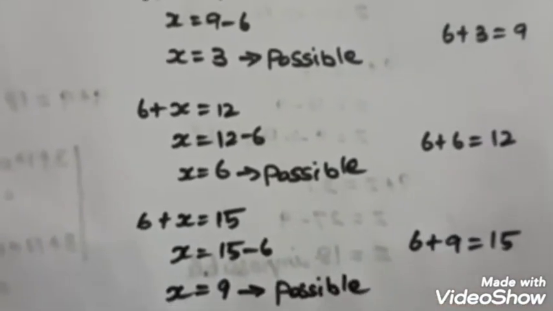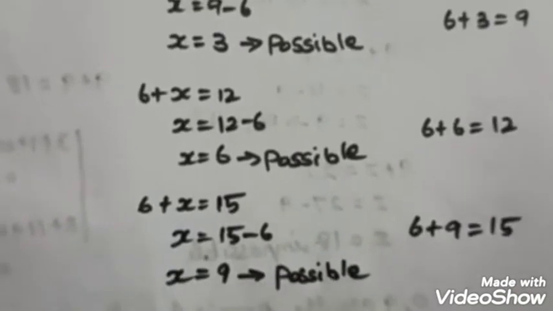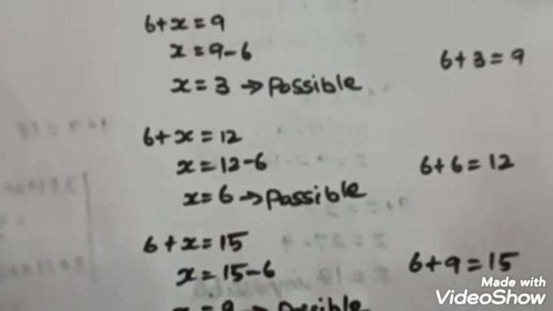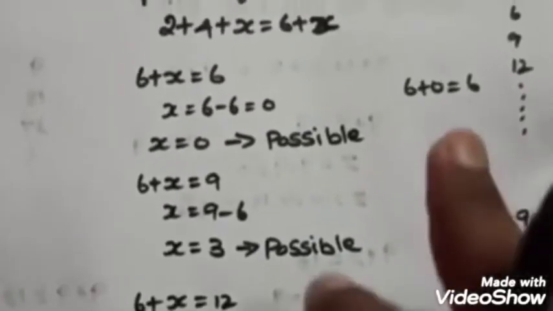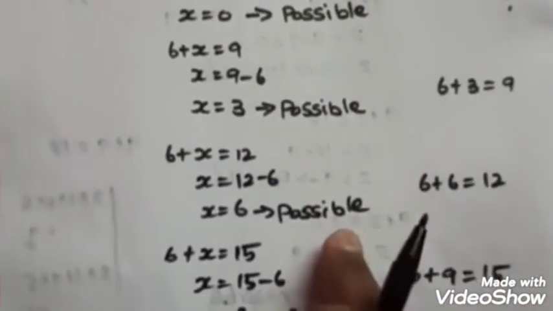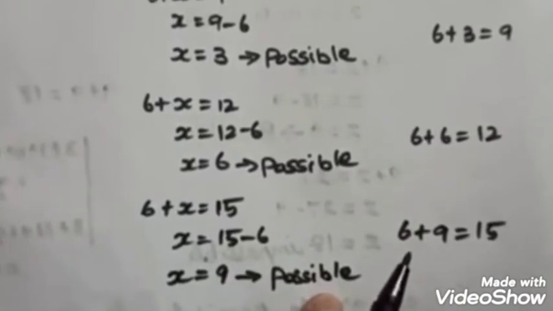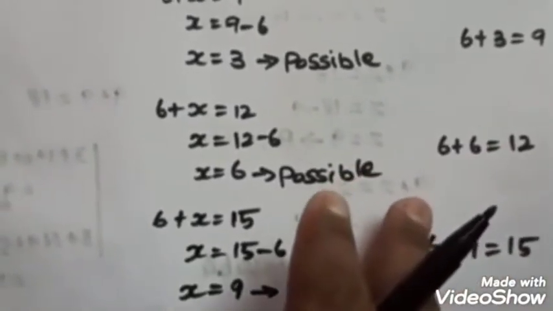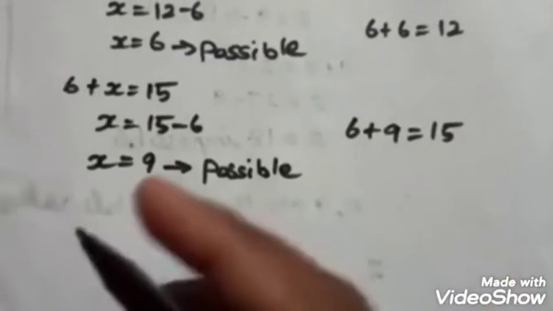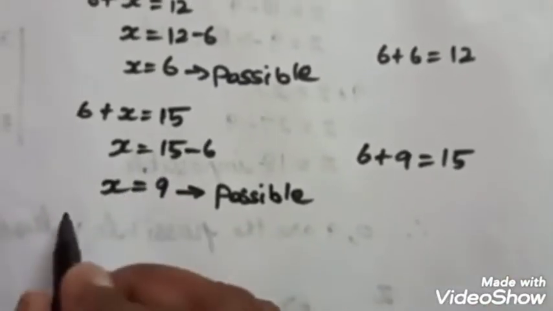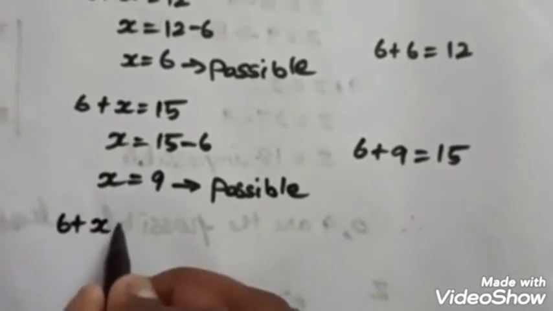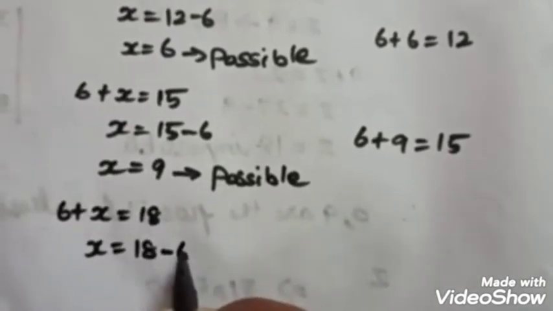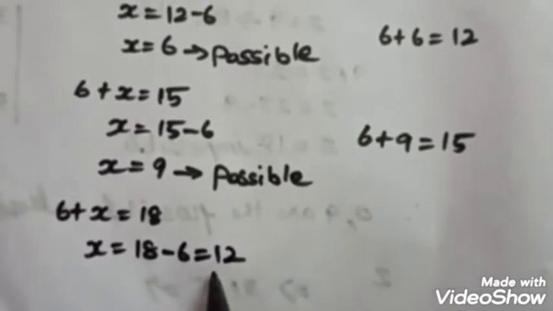So in the last sum, we have two possible values, that is 0 and 9. Here itself we found 1, 2, 3, 4 possible values, and we have to find out if any other possible value is there or not. So now we check after 15, 18. So 6 plus x is equal to 18. x equals 18 minus 6, which is equal to 12. So x equals 12.